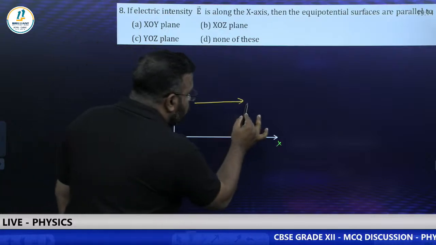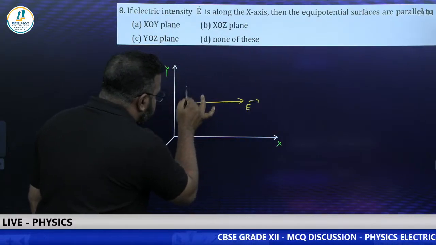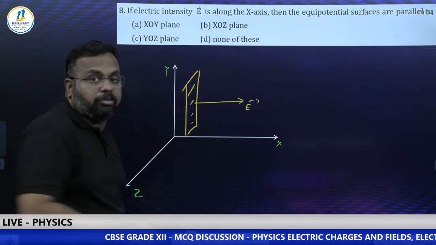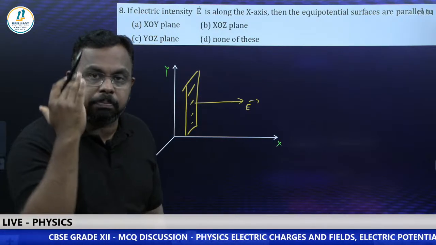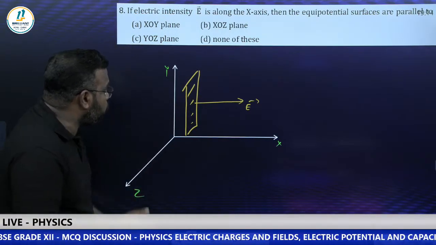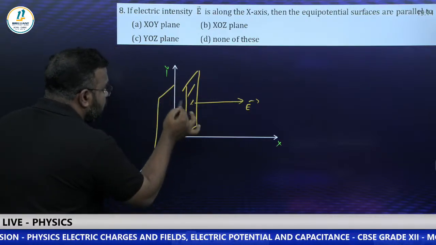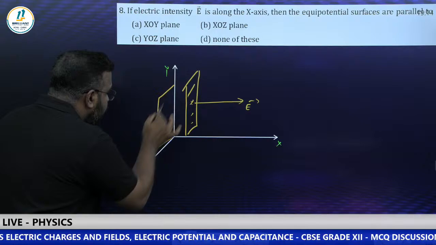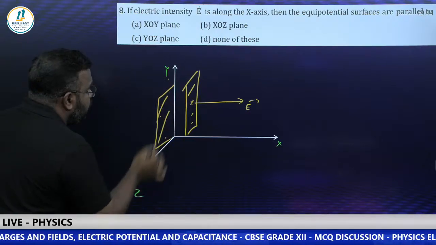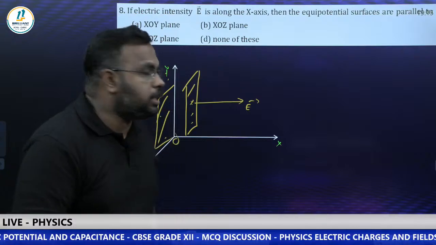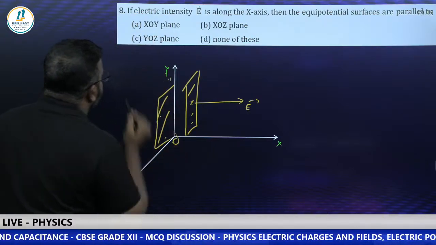If the electric field is going in this direction, the equipotential surface has to be perpendicular to it. That means this is the equipotential surface. So you have to check the diagram and tell me which plane that surface is parallel to. You can draw this surface here or here, it's the same. Clearly it is lying in the YZ plane, that means the YOZ plane. So that surface is parallel to the YOZ plane.